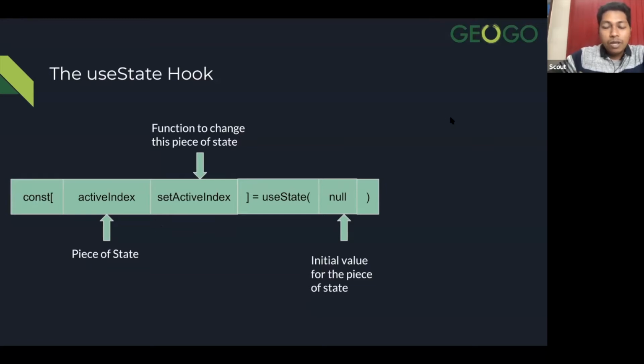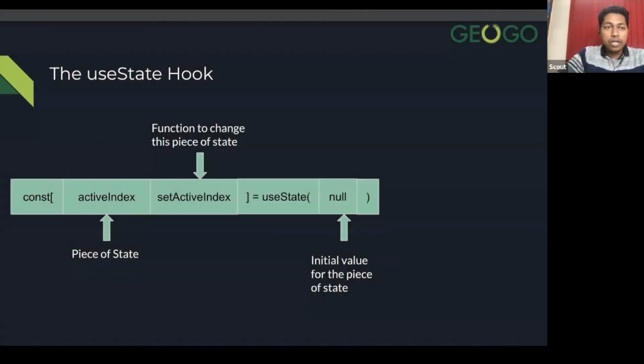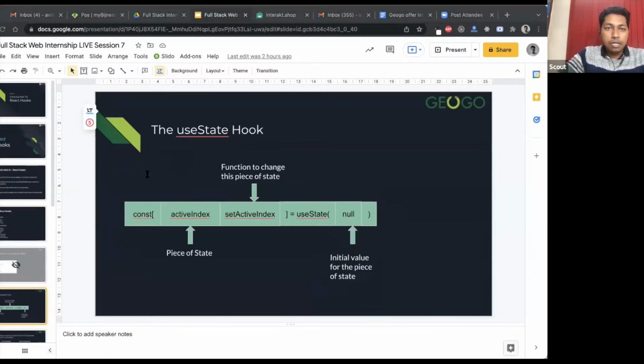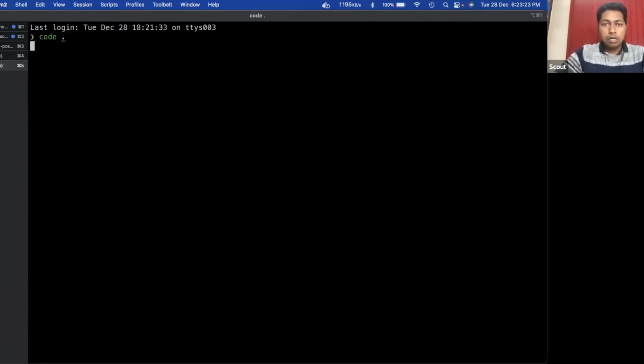Okay, so let's start with the useState hook. To explain the useState hook, let me create a new project and share my code. Are you interested in looking at the example? Yes? Okay, so I will give you an example. Let me generate a new project. We will create a new project using npx create-react-app, and call it react-hooks. Let's open the code.